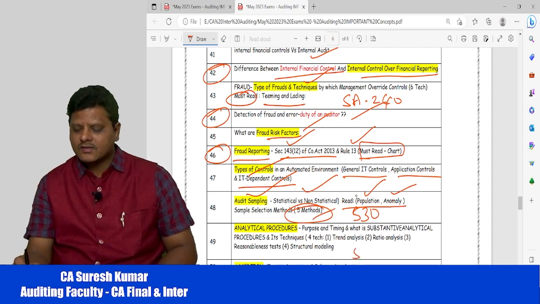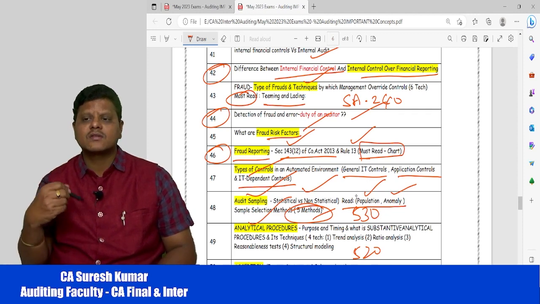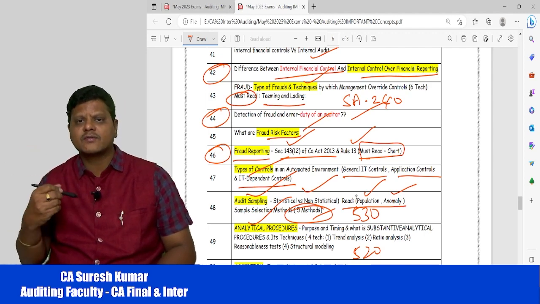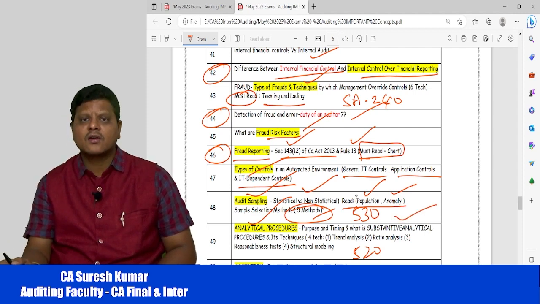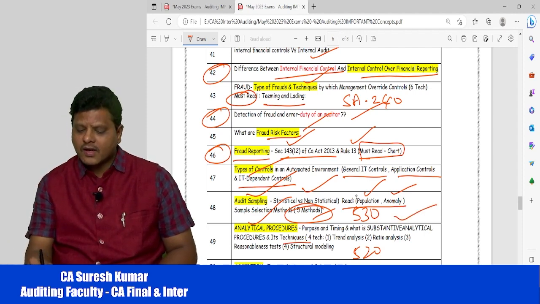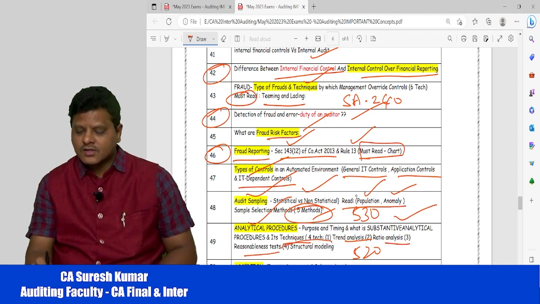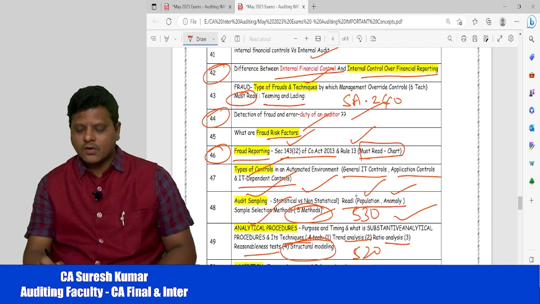Then coming into SA 520, analytical procedures. What are analytical procedures? Analysis of plausible relations between financial and non-financial data, and analytical procedures have different types of procedures. Then we have substantive analytical procedures, which have four techniques: trend analysis, ratio analysis, reasonableness test, and structural modeling. Structural modeling, you may get as a separate question in the exam as well. Then what is the meaning of assertion?